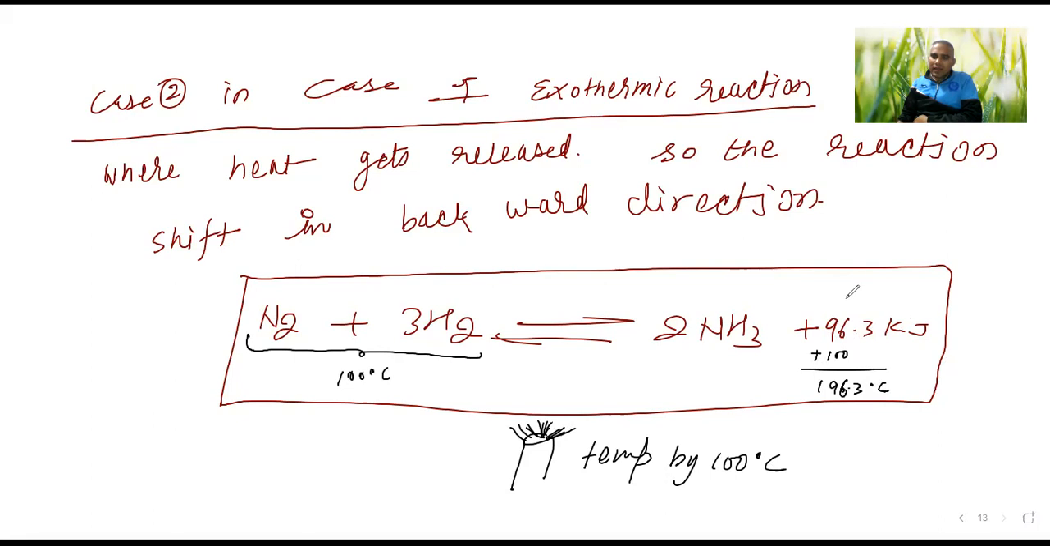Here is more now, and here is less. Yes or no? Less temperature here, and more temperature here. So which direction should equilibrium shift, Janab? Backward. Thank you so much. You are trying to understand, although it is very tough, but you are trying. Backward direction.